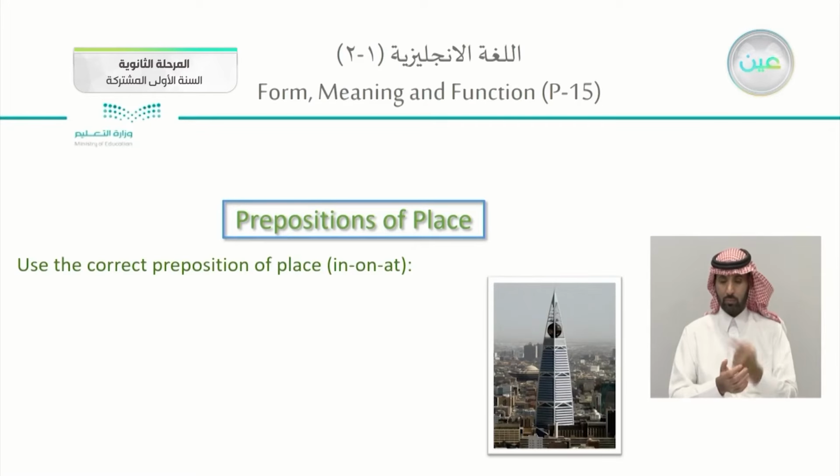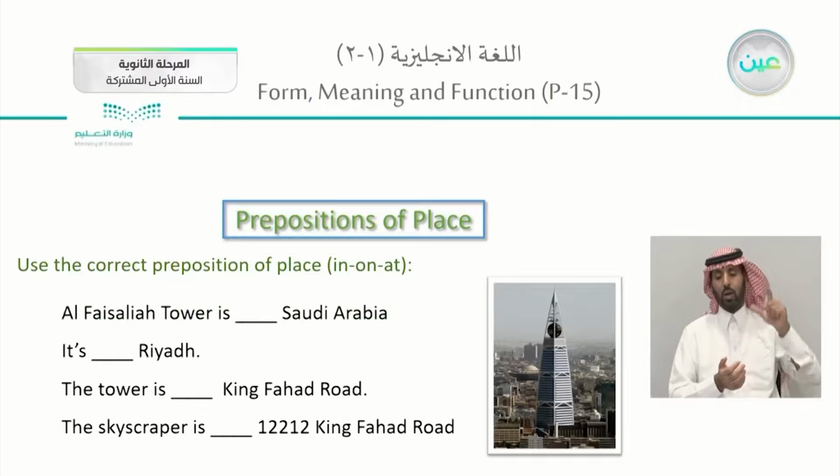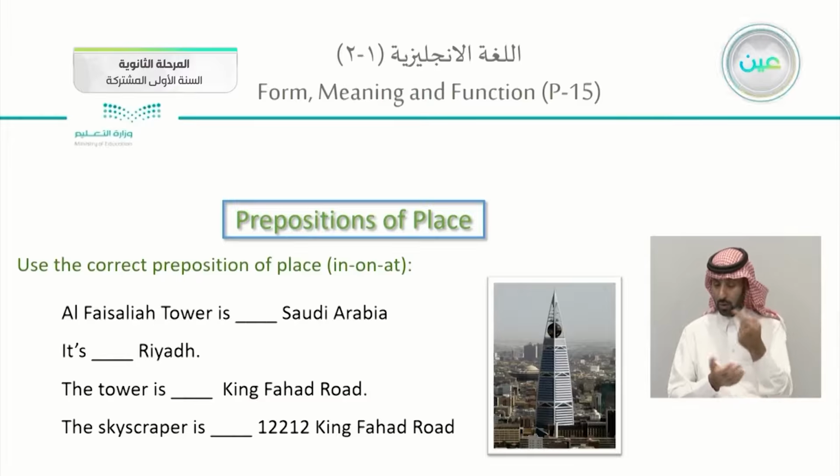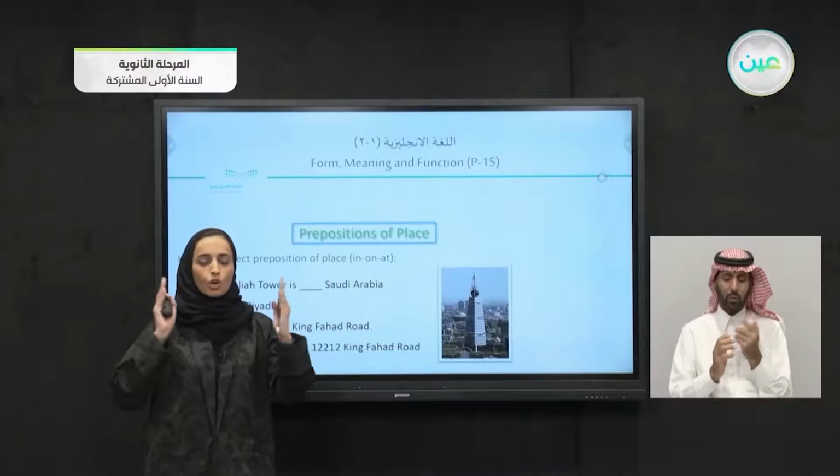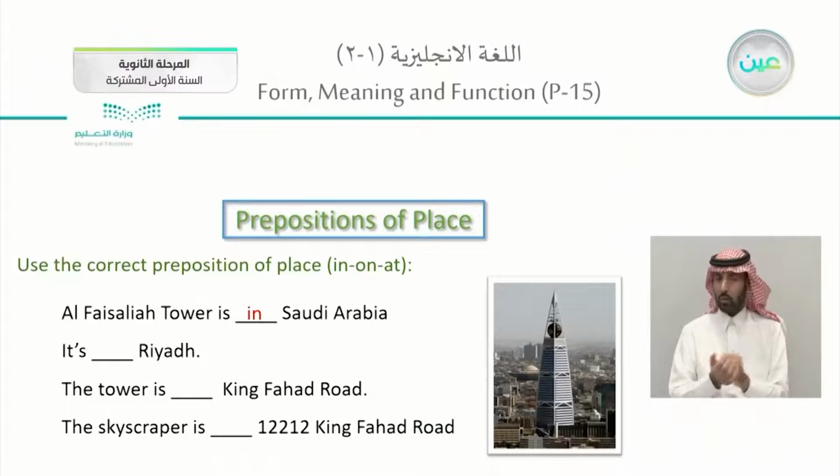Here we're asked to use the correct preposition of place, whether in, on, or at. We're speaking about Al-Faisaliya Tower in here. Al-Faisaliya Tower is in Saudi Arabia. Saudi Arabia is actually a country. Is it in, on, or at? For the big one, in. So we will say it's actually in Saudi Arabia. What about Riyadh? Riyadh is a city, so in Riyadh as well.